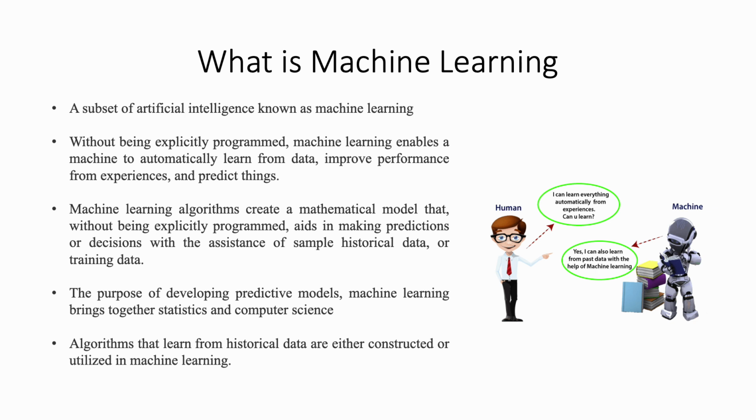For the purpose of developing predictive models, machine learning brings together statistics and computer science. Algorithms that learn from the historical data are either constructed or utilized in machine learning. The performance will rise in proportion to the quantity of information that we provide.